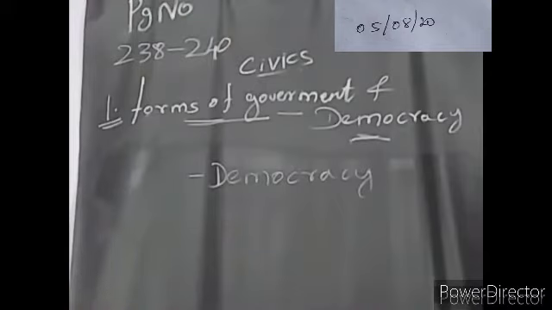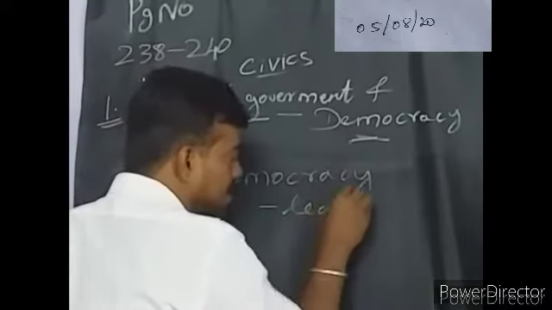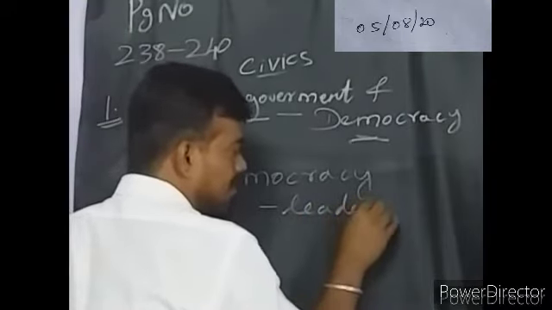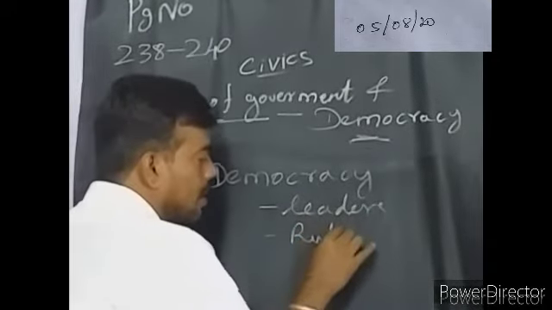And the next one, people have the freedom to express their views, express their opinion. These are all the 3 proper definitions for democracy. General definition actually. People have a right to select their leaders, and the leader alone will have the power to rule the country.